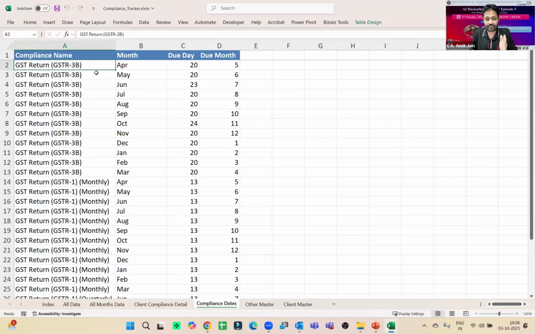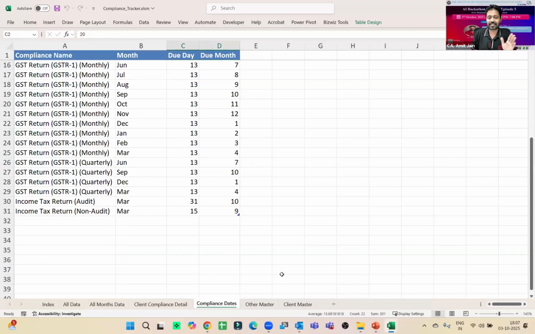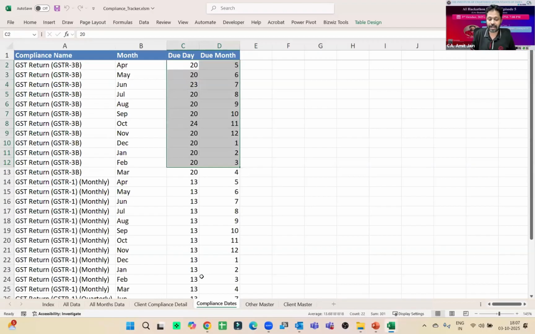Here I have a master where I mention what compliance is due on what date. This one, for the month of April, will be due in the month of May, on the 5th. For the month of May, it will be due on 20th June. And if there is any change in date, if there is some extension in date, you can change this. It is completely free. If there is no change, you have to prepare this list only one time, and as per requirement, you can change it and update it.